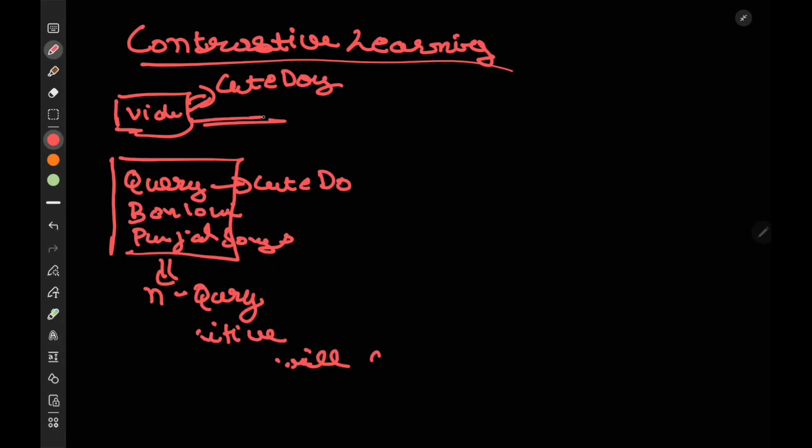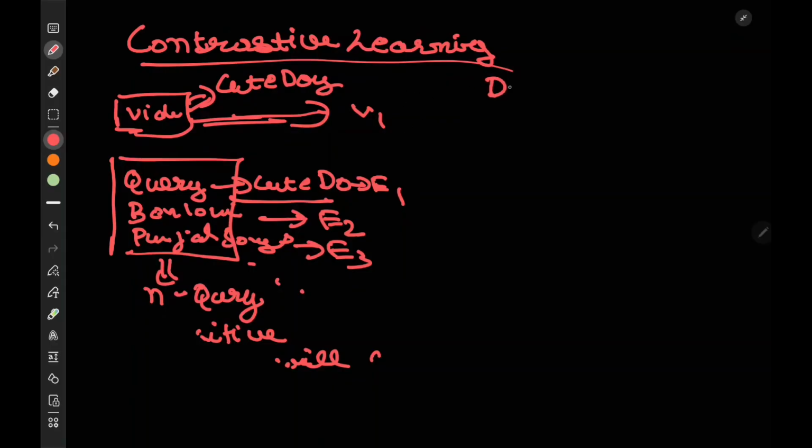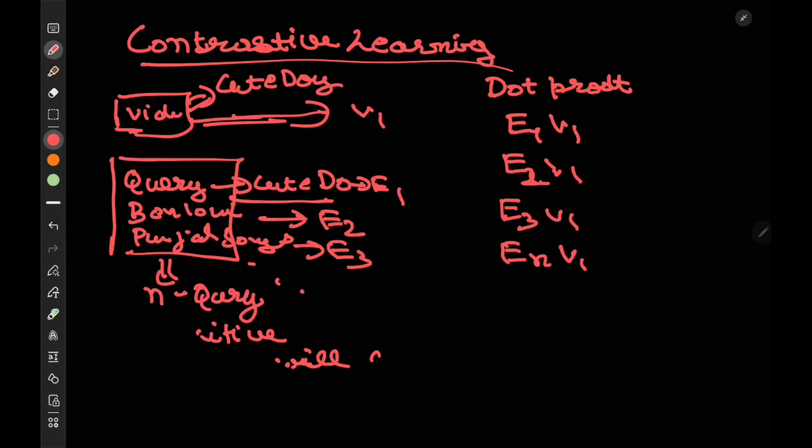Let's call this embedding V1, and let's call these query embeddings E1, E2, E3, and so on. What we are going to do is a dot product. So it would be E1 V1, E2 V1, E3 V1, En V1.